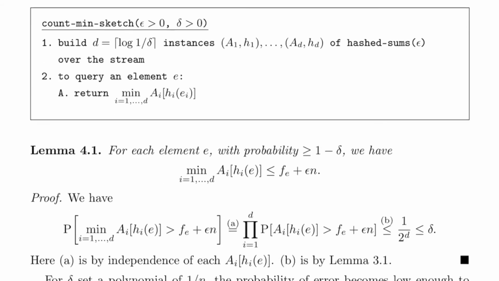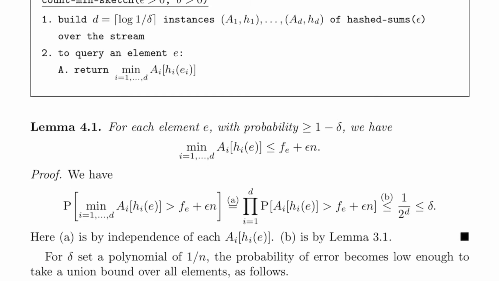Lemma 4.1. For each element E with probability at least 1 minus delta, we have that the minimum over all i from 1 to d of A sub i, h sub i of E is less than or equal to the frequency of E plus epsilon n. Proof.